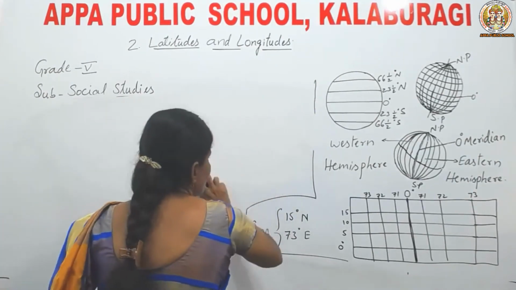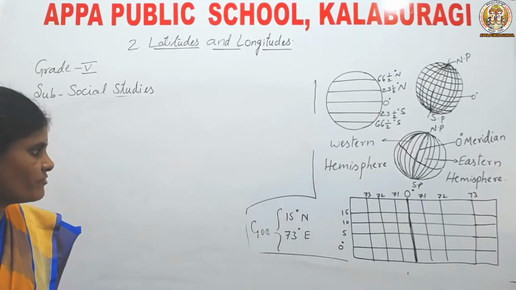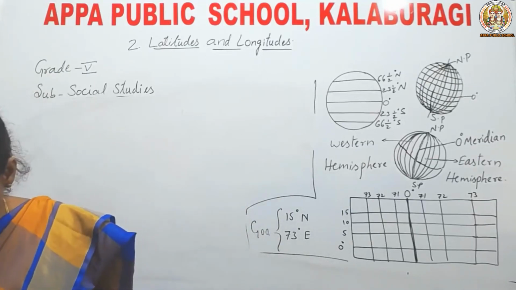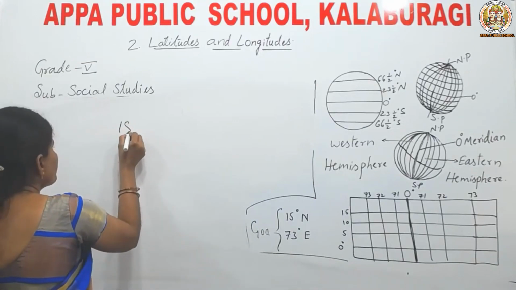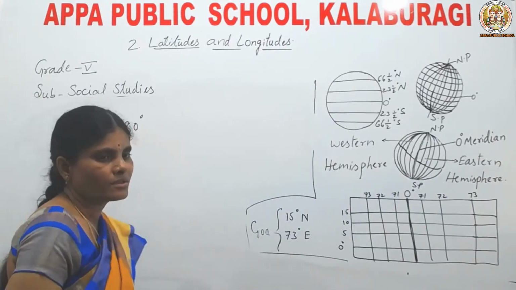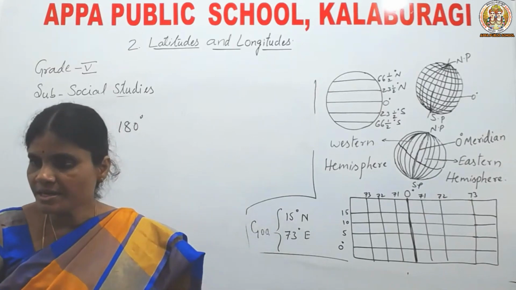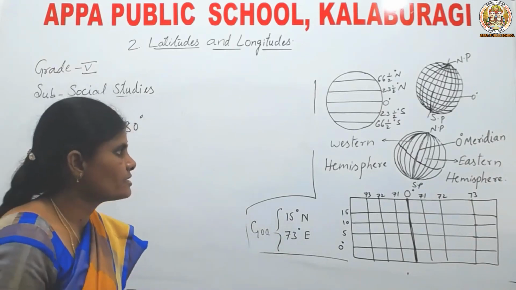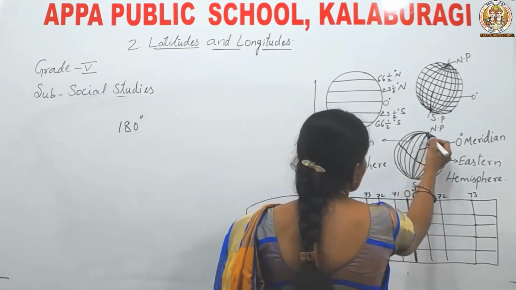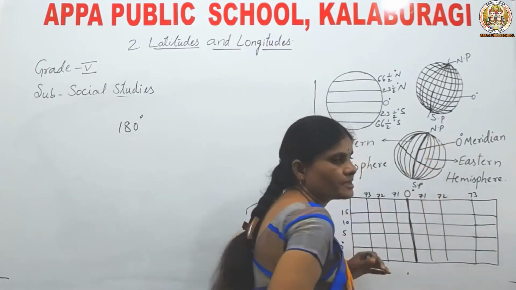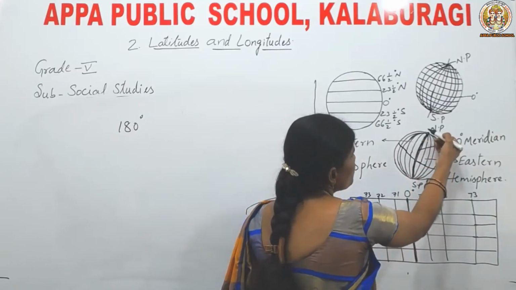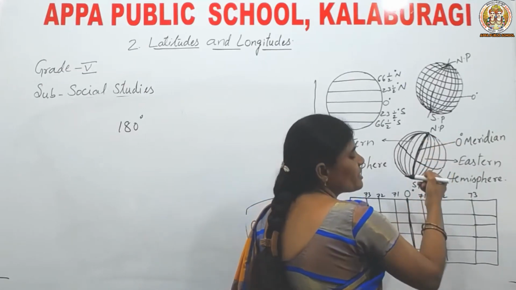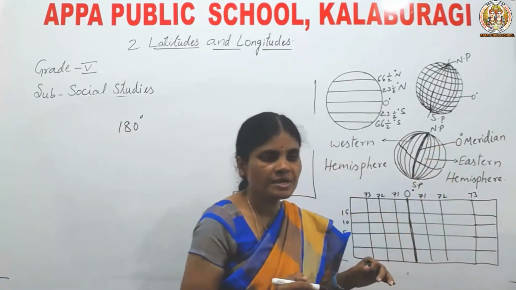E stands for east. W stands for west. Okay. Now, next is the 180-degree meridian. See children, the 180-degree meridian is located at the back of the 0-degree meridian. This is called the 0-degree meridian. Quite opposite to the 0-degree meridian, we have the 180-degree meridian.